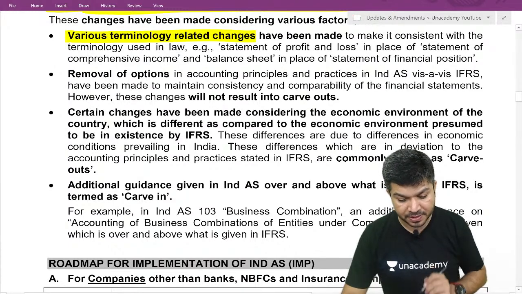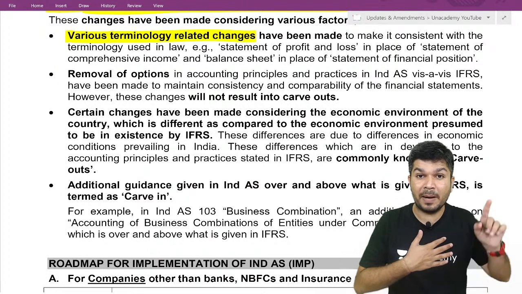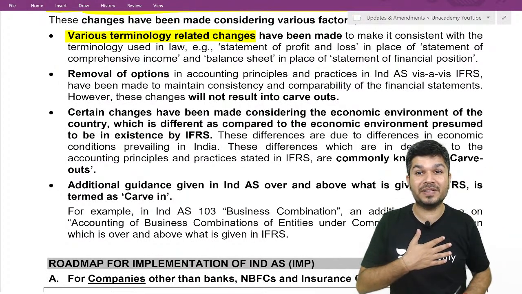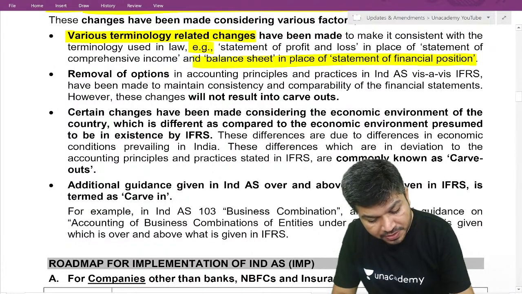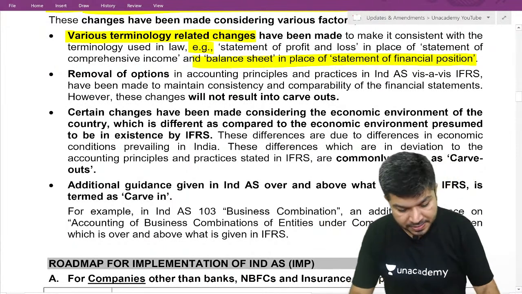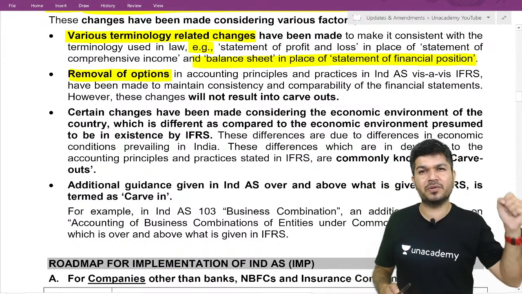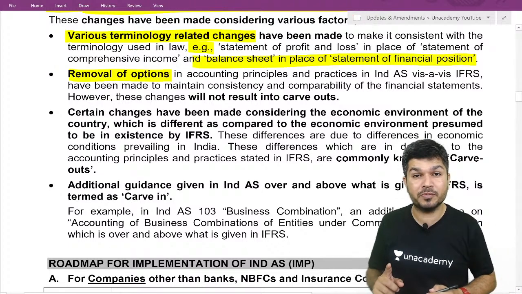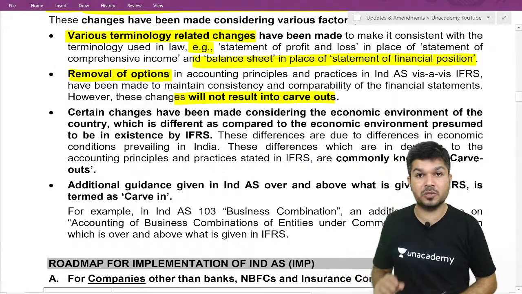For example, we use the word balance sheet, वहाँ पे they use the word statement of financial position. Second, we have removed options. They gave two options, we have removed one option. Removal of option is not carve out.